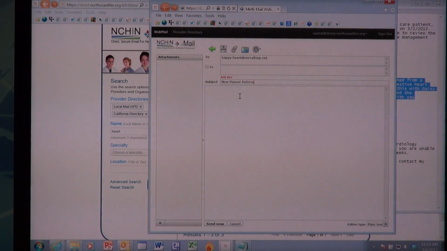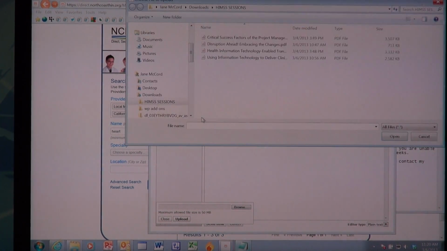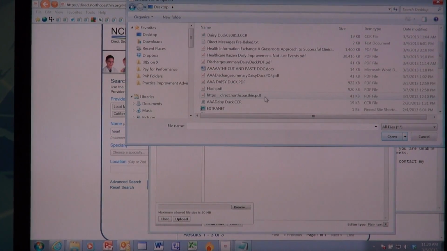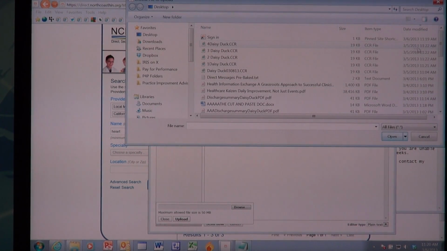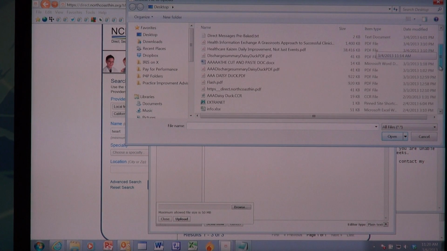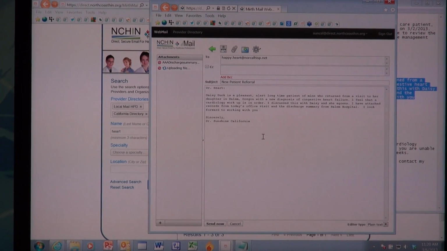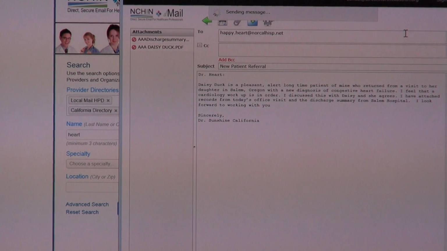I'm going to send a new patient referral over to Dr. Hart, and I'm going to attach the discharge summary that was sent to me by Salem Hospital. Whoops. And I'm also going to send Dr. Hart the visit note from today's visit. Also pre-generated. They're both in PDF form, so I don't have to worry about whether or not Dr. Hart has Microsoft Office or Lotus Notes or anything like that.